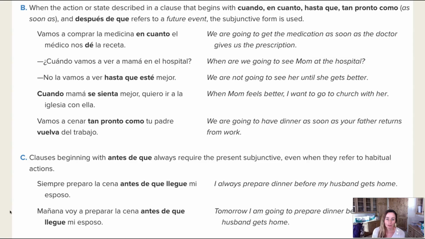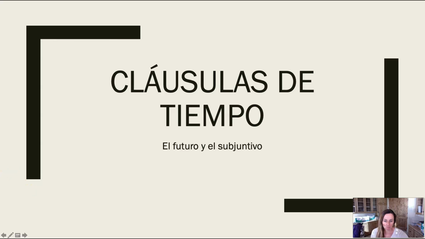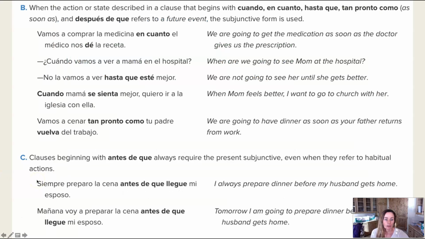The next examples we're going to look at are the ones with the subjunctive. So you're going to see the first part of the sentence is going to be a verb in the future tense, something that's not completed, that's not habitual. So you could see the future tense, or if you look down here, you could just see, cuando mamá se sienta mejor, quiero ir a la iglesia con ella. So this isn't necessarily in the future, but it's also not habitual and it's not in the past, so it's going to indicate the use of the subjunctive, which is what you see right here. And then the last letter C is just a review that always after antes de que you use the subjunctive.